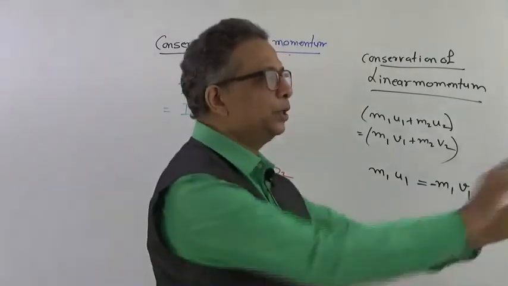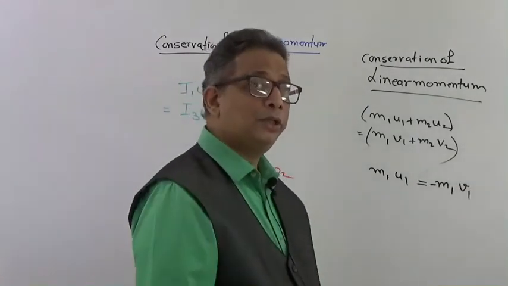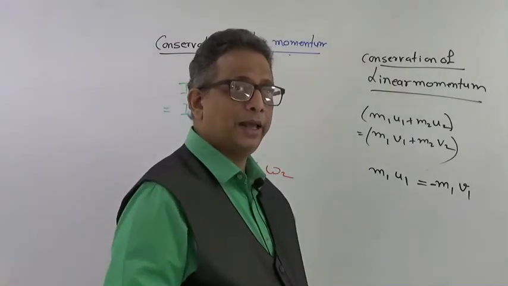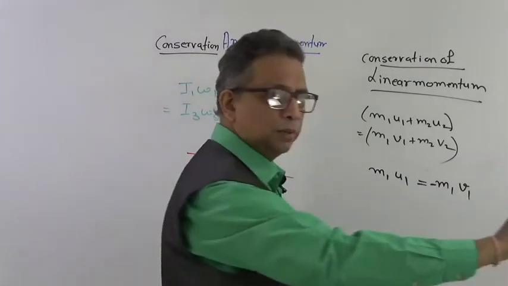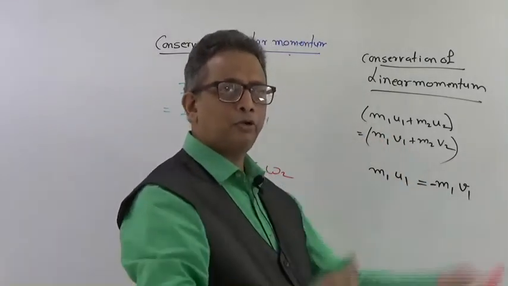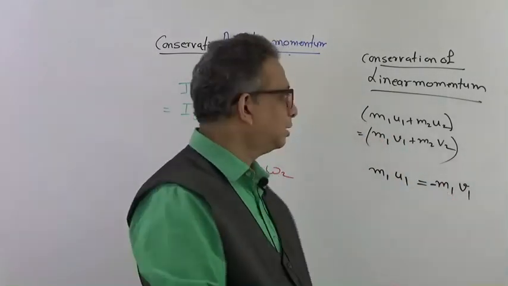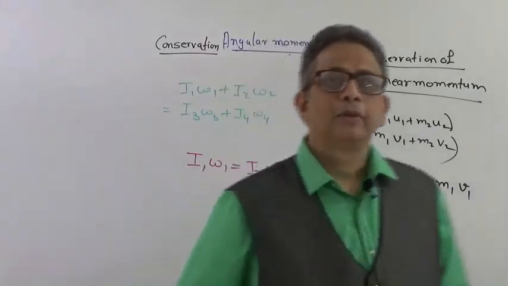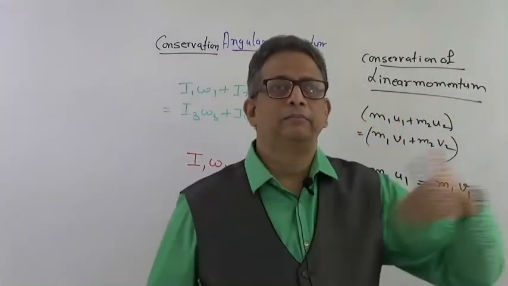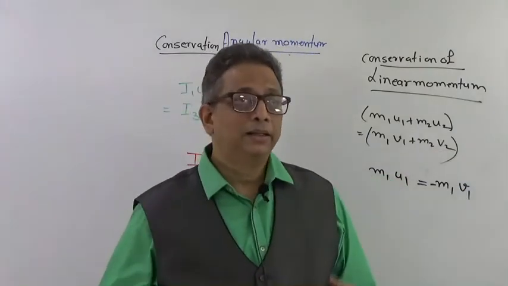Or if I push him, just because I have pushed him does not mean that I will always stand where I am. Even I will slightly go back and I will push him away from me, depending upon the ratio of our masses, and using the equation of angular momentum, I can find out what will be the velocities of that person and me. But in that case, what has happened?